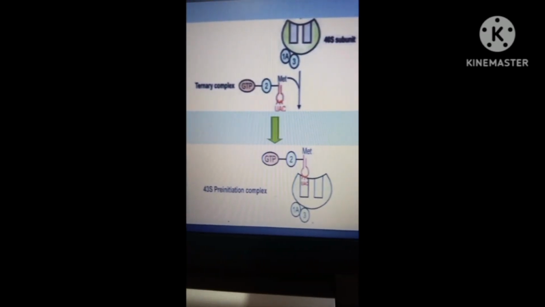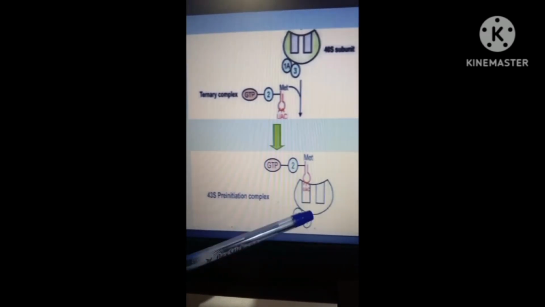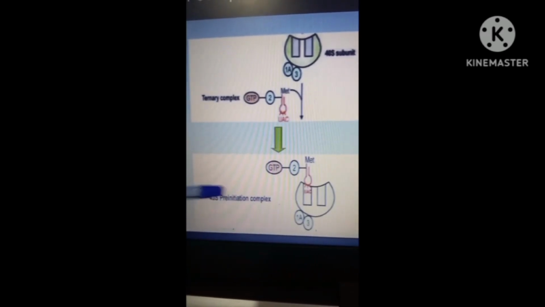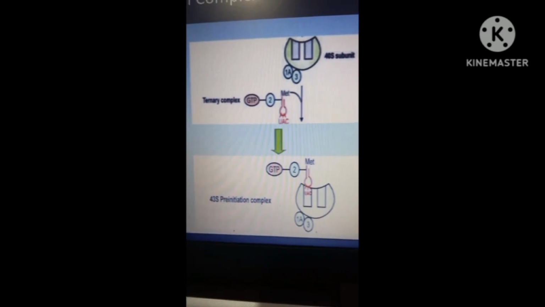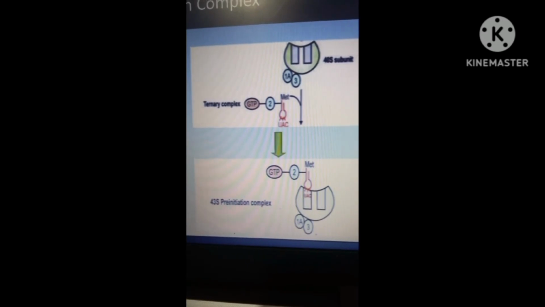So the presence of eukaryotic initiation factor 1A and eukaryotic initiation factor 3 stabilizes that complex. So meaning, they speed up the processing of that complex.